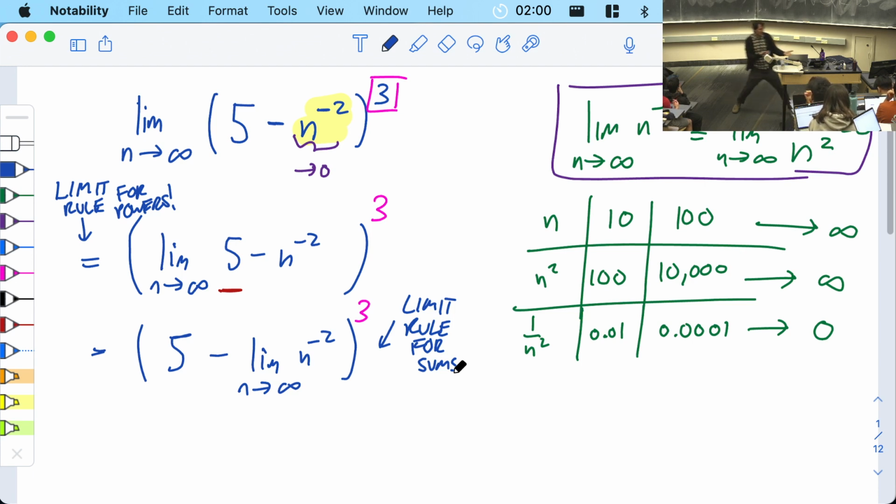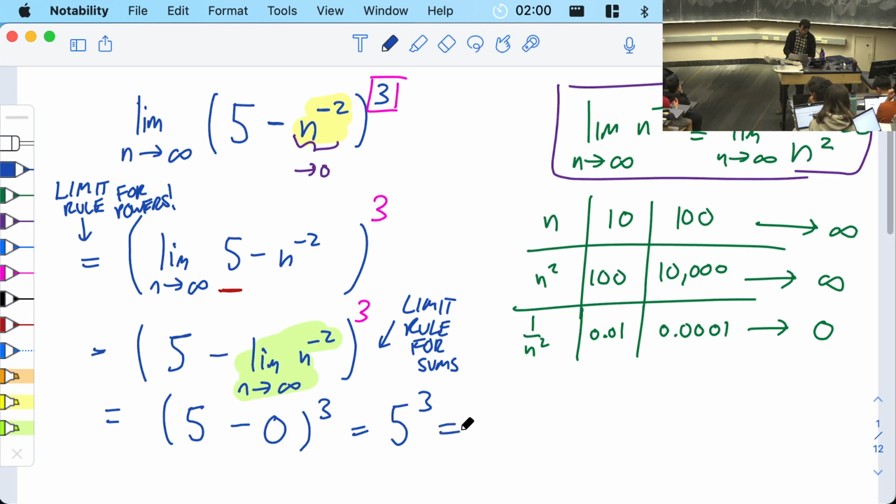And last but not least, now we have the limit I just did, this limit that we did in green, and that was 0. So the answer is 5 minus 0 to the power 3, also known as 5 cubed. And if you want, that's 125. So that is the final answer, 125. And it was not infinity or minus infinity, or does not exist or anything. It's an honest number, 125, because the limit of this stuff on the inside is going to 0.